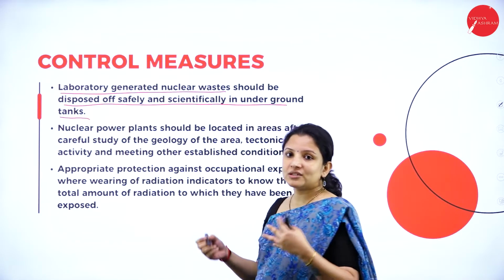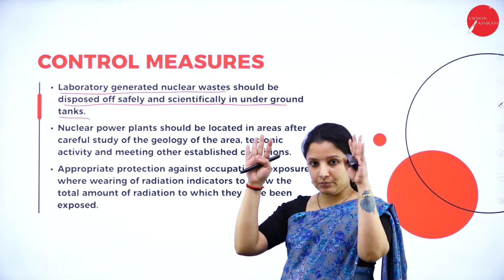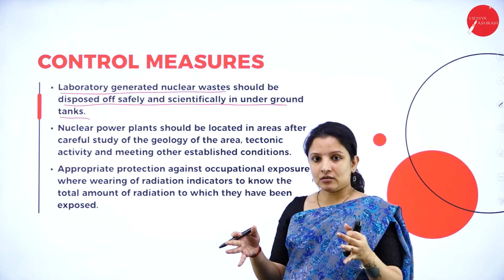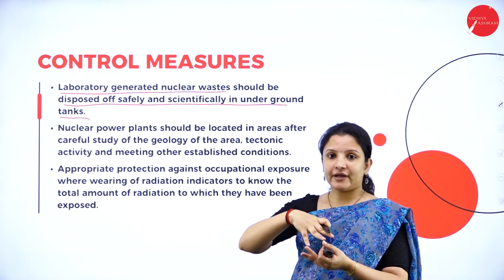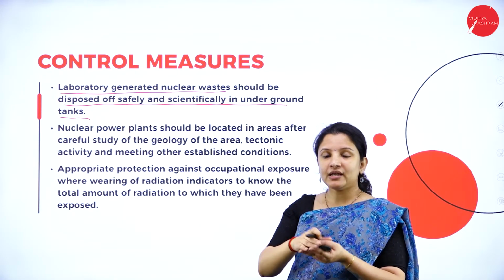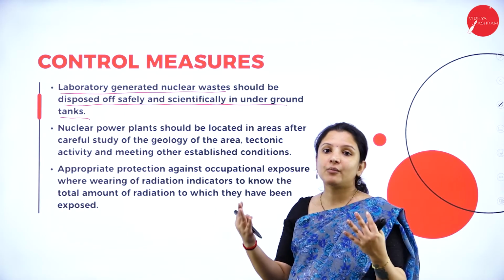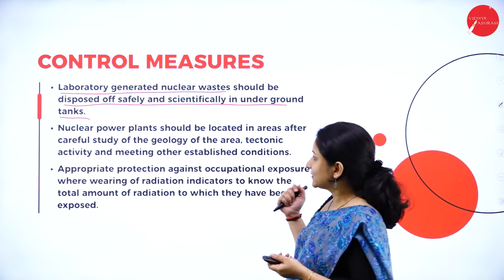So, what they do is they dig deep pits. In that pit, they make a wall and then they'll use a tin. Inside that tin or drums, they have to dump the radioactive waste, then close it properly and put it in the pit and then cover it so that it doesn't come out of the earth. So, that is how it is actually disposed of safely.